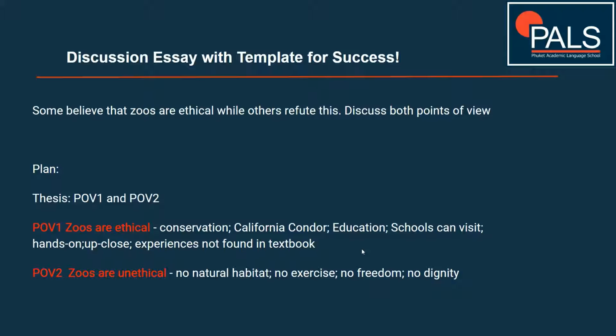Just like I've said in other videos like this one, you only have 5 minutes in your practice and 5 minutes in the real test to make your plan. So do it just like this and have a little brainstorm. You don't have to use all of these ideas, but it gets you moving in the right direction once you start writing. And you can take out whatever ideas you don't want whenever you're in the middle of the essay itself.